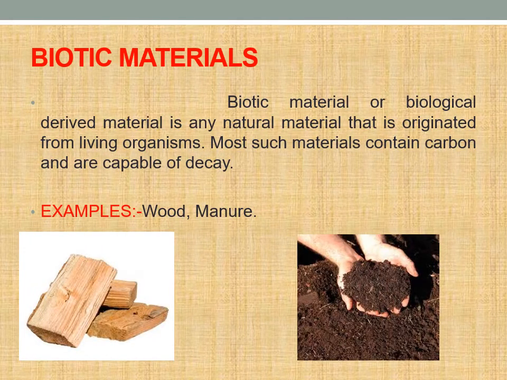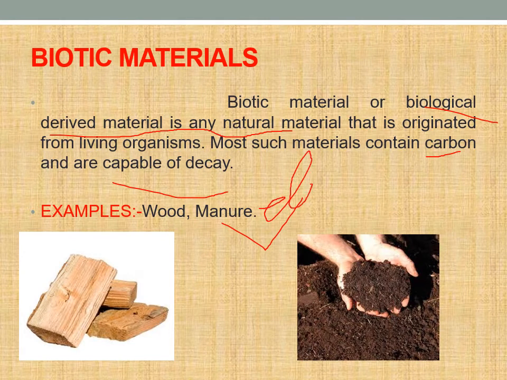Coming to the biotic materials, these are also called biologically derived materials, any natural element that originated from a living organism. Many such materials generally contain carbon, as organic compounds are generally made up of carbon, and these are capable of decay, as carbon is an easily breakable substance. You can consider examples like wood, manure, debris, or even vegetable fats.